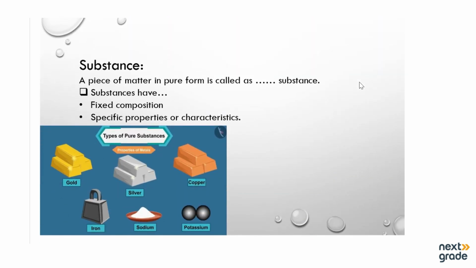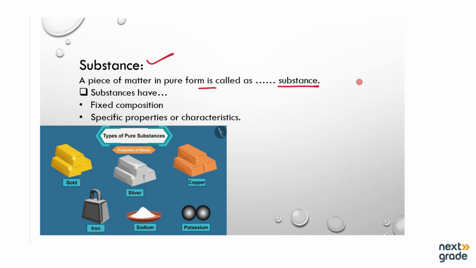Next we have substance. Now what is meant by substance? A piece of matter in the pure form is known as a substance. It means any piece of matter that is in the pure form, not having any type of impurity in it, is known as a substance. Substances have two types of properties.